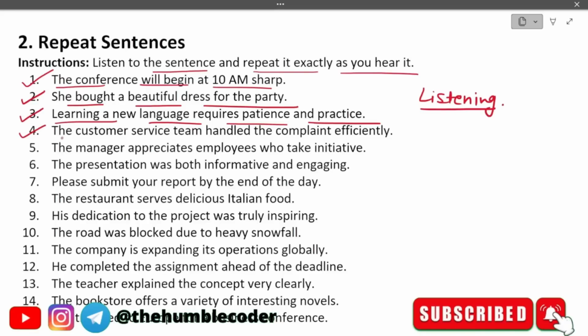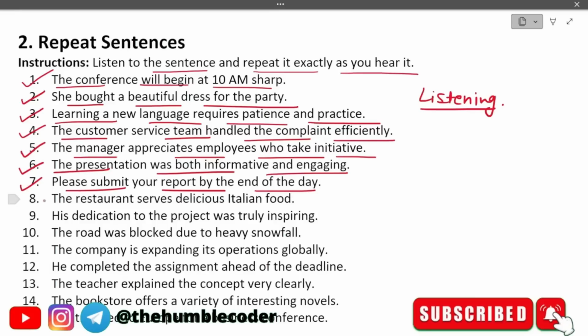Fourth sentence is, the customer service team handled the complaint efficiently. Next sentence, the manager appreciates employees who take initiative. Next sentence, the presentation was both informative and engaging. Moving on to the next sentence, please submit your report by the end of the day. Moving on to the next sentence, the restaurant serves delicious Italian food.